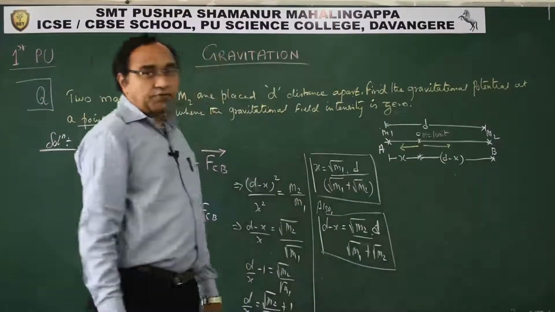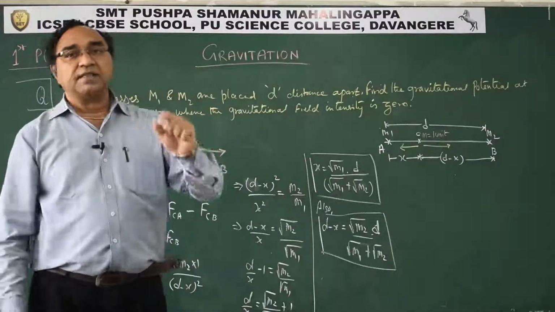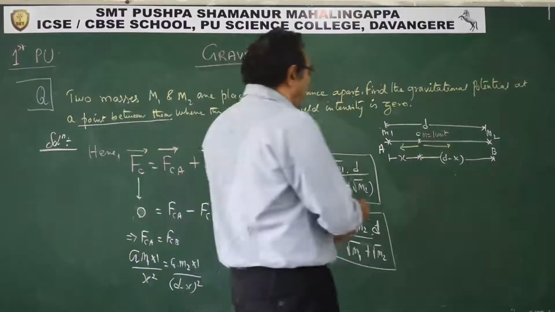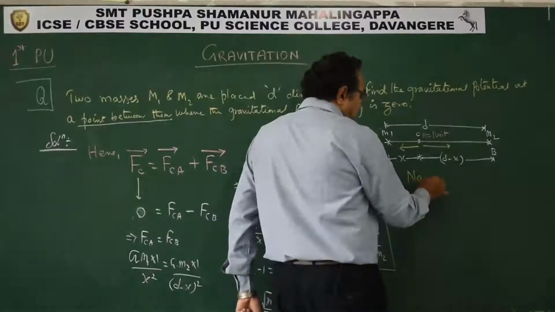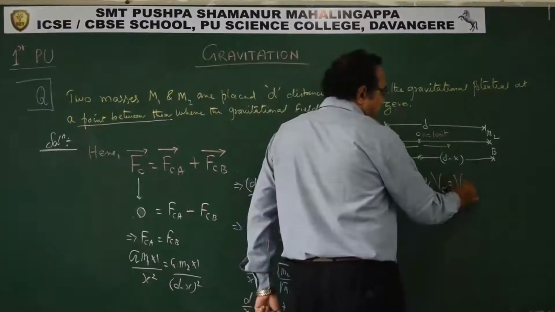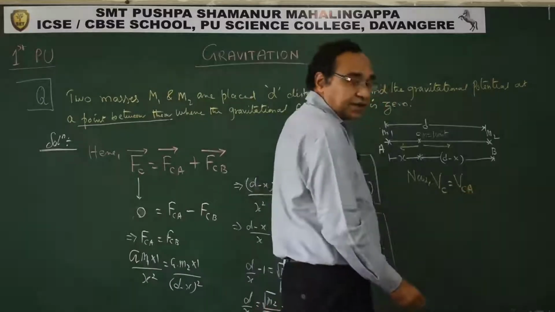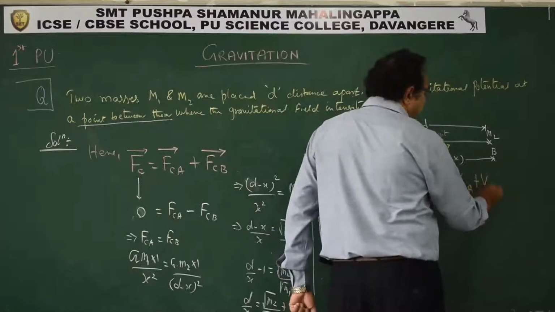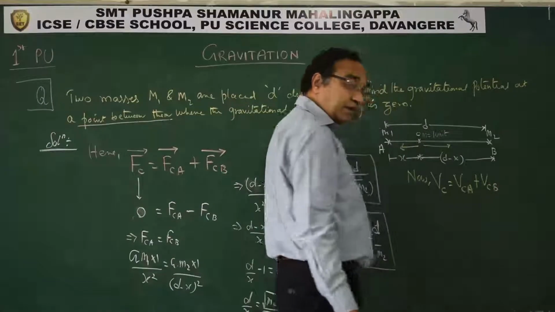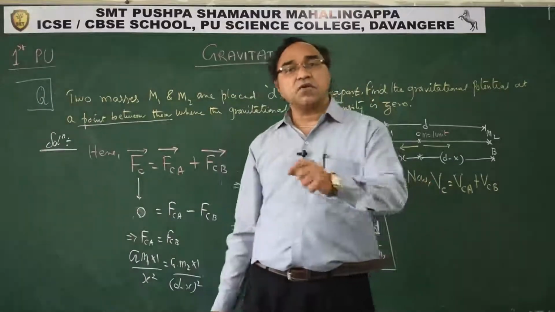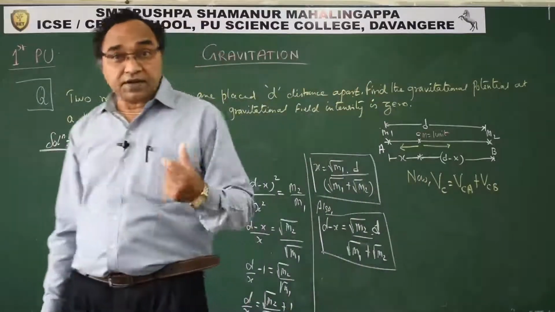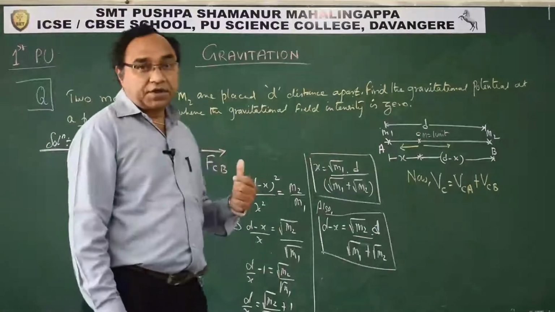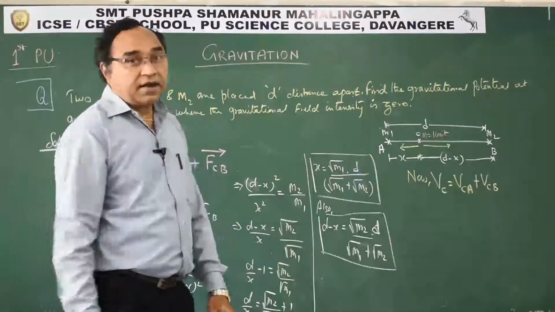Second part of the question says, find the potential at that point. So now, potential at C will be potential at C due to the mass at A plus potential at C due to the mass at B. Why? Because potential is a scalar quantity, because it is work done. So it's a scalar quantity, so we can say it is scalar addition.